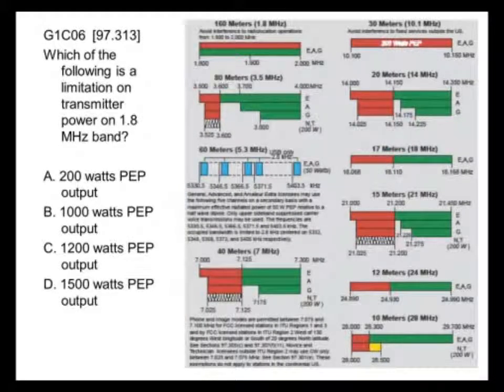Which of the following is a limitation on transmitter power on the 1.8 megahertz band? Again, we do not see any power restrictions in here. So it's going to be the 1500 watts PEP output.